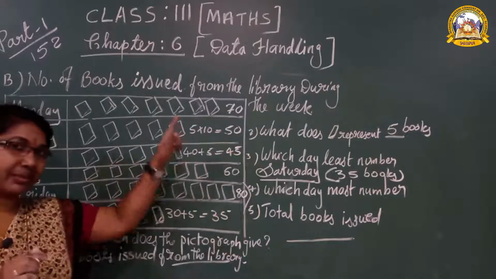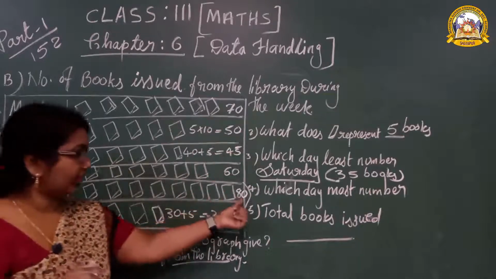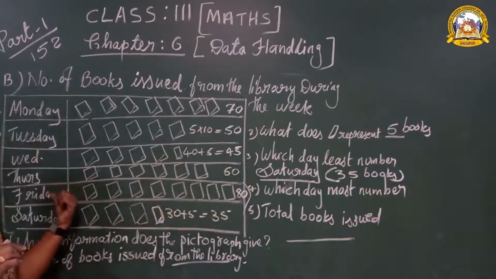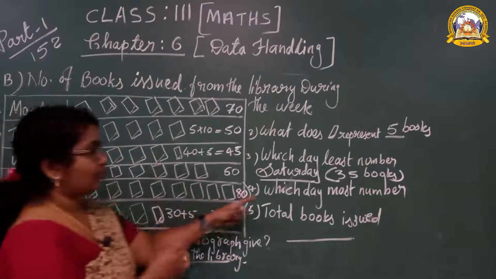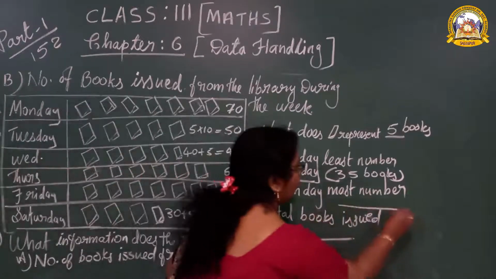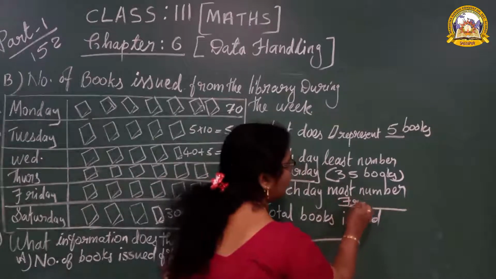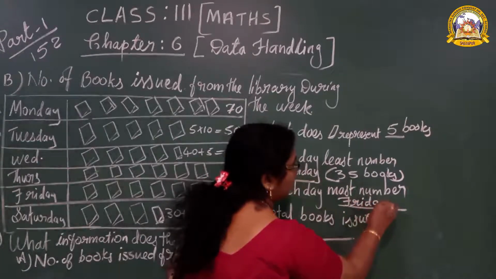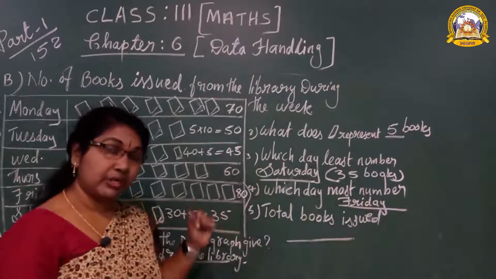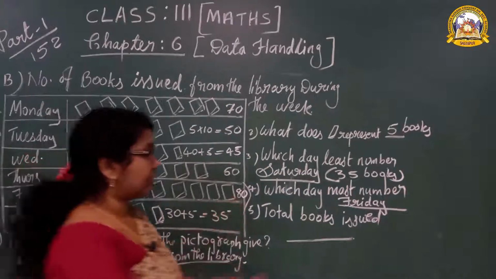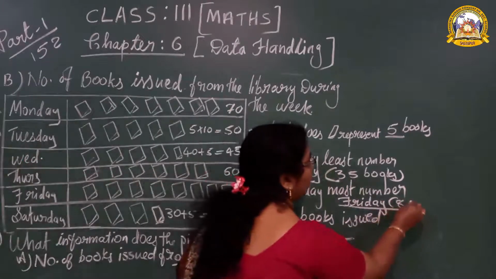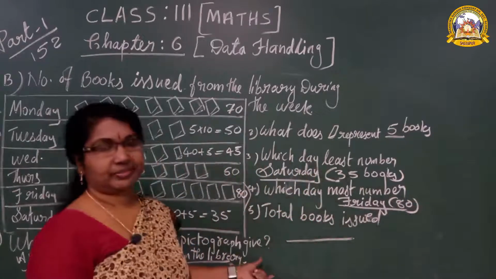Which is the biggest number here? 80. Which day is 80? Friday. So the fourth answer is Friday. How many books issued? 80. In bracket you have to write 80 books.